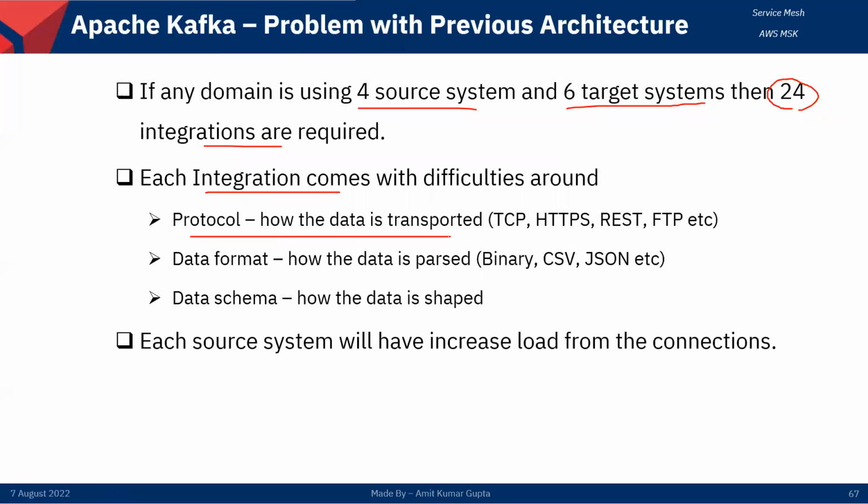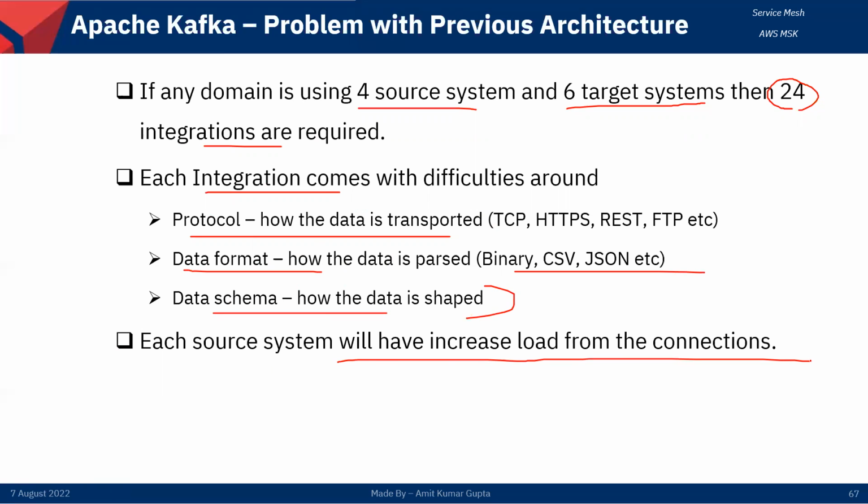What protocol are we following in each integration? What is the data format, is it binary, CSV, or JSON? What is the schema? How is the data saved? Those are the issues we get from the previous architecture, and each source system will have increased load from the connections.